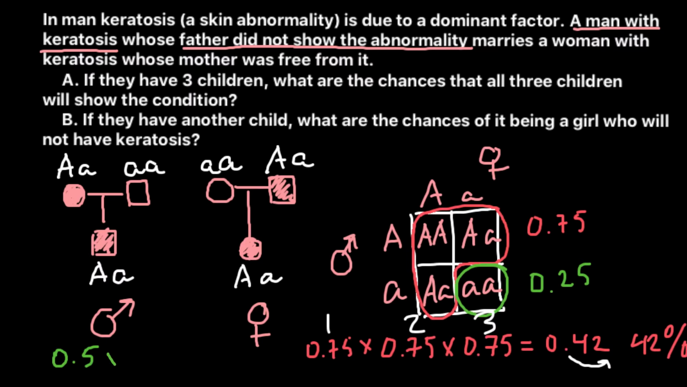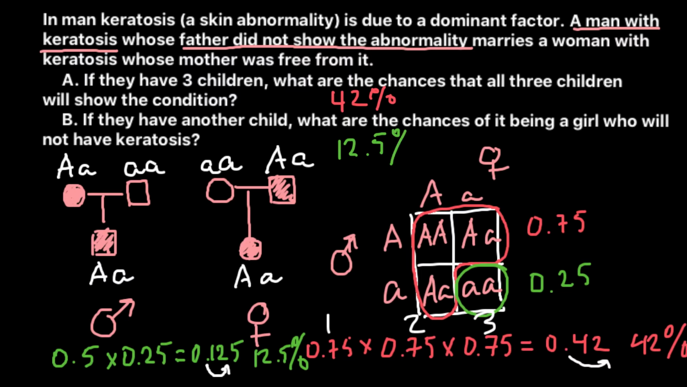So these are 2 independent probabilities, so we have to multiply them, and the answer would be 0.125. Or once again, if we need an answer in percentage form, we have to multiply by 100 or move this decimal point 2 places to the right, and the answer would be 12.5%. So 42% is our answer for question A, and 12.5% is the answer to question B.